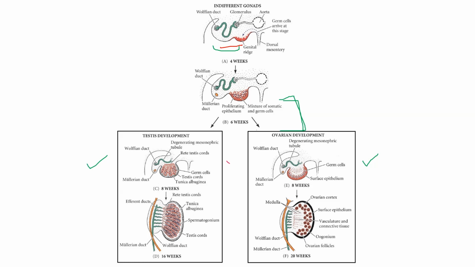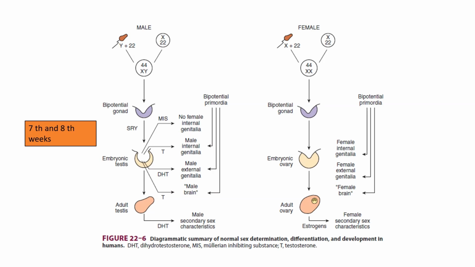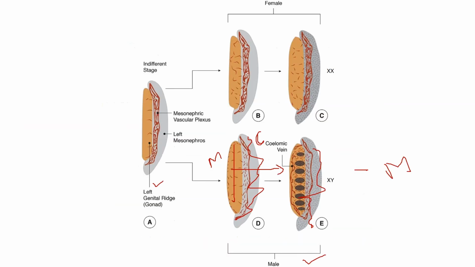Cortex and medulla: this is the primitive, or pre-gonadal, structure in both sexes. Then in males, what happens? The medulla region develops during the 7th and 8th week into the testes, and the cortex degenerates and shrinks and loses its potential and its function. Only the medulla portion develops into the testes.